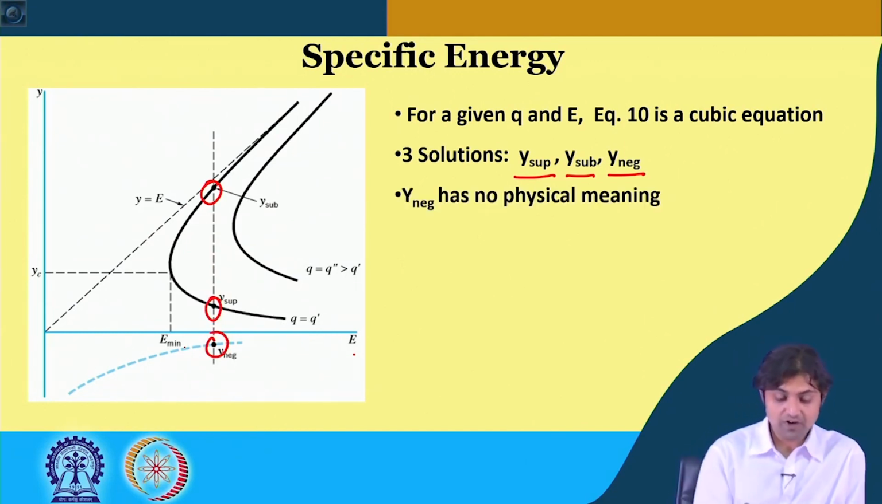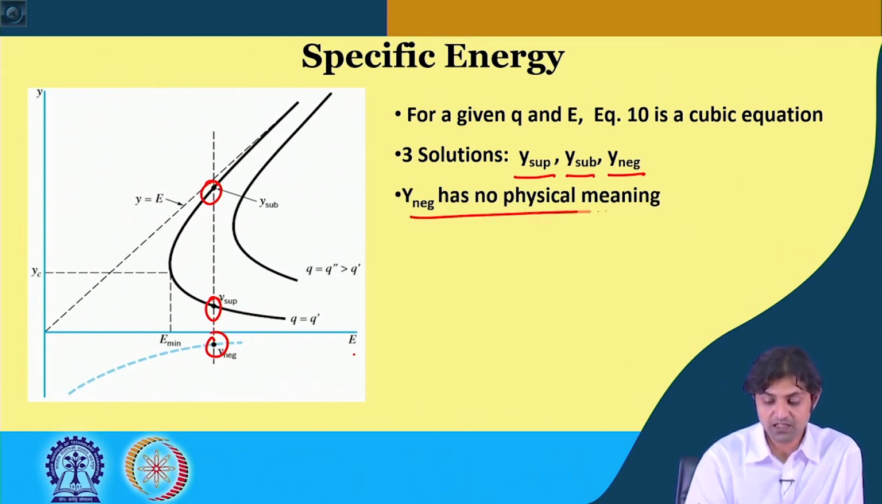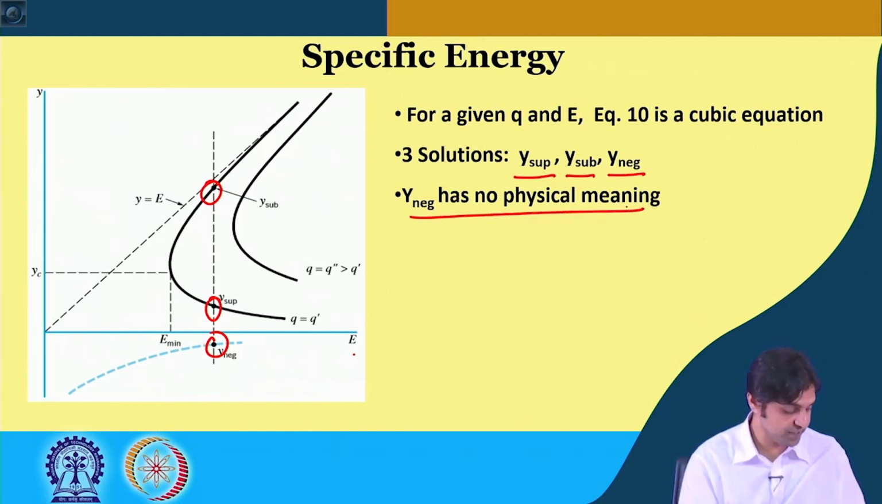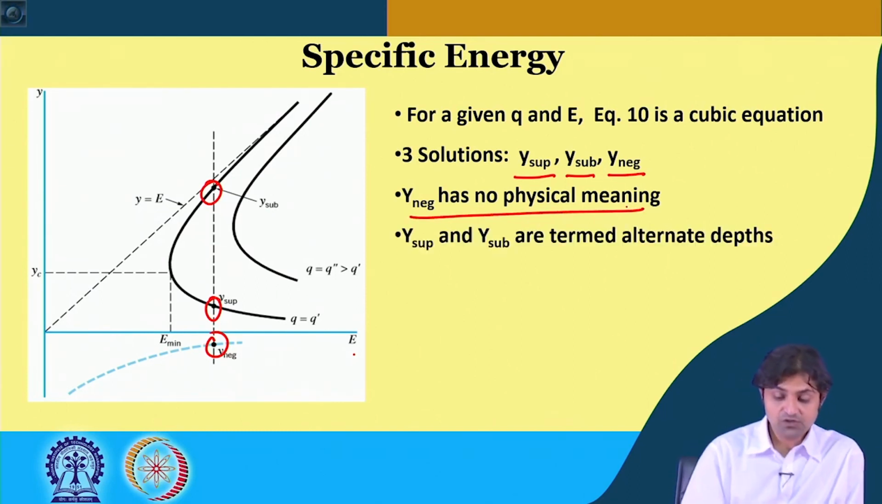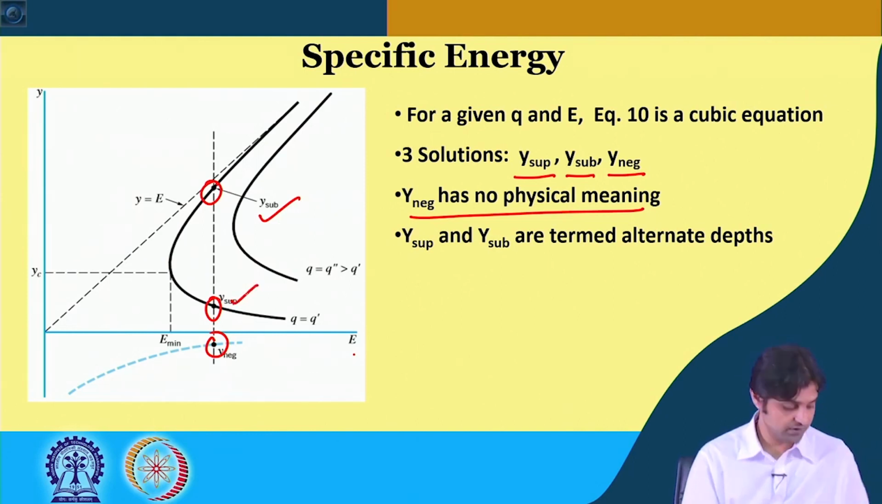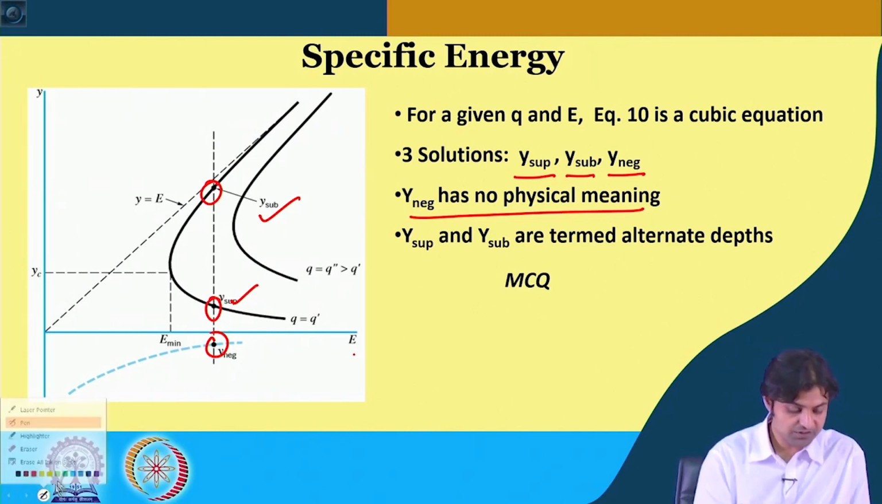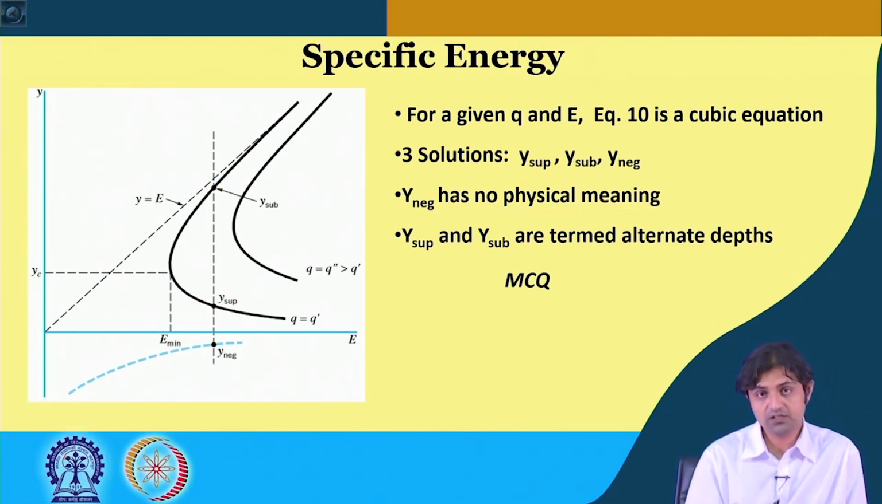So, actually y negative, because this is negative y, will have no physical meaning. Y sup and y sub are termed as alternate depths. So, this one and this one are actually called alternate depths. Because it is a cubic equation, we get 3 roots; 1 is not possible and the other 2 are called the alternate depths. Do not worry about sup and sub and negative for now.